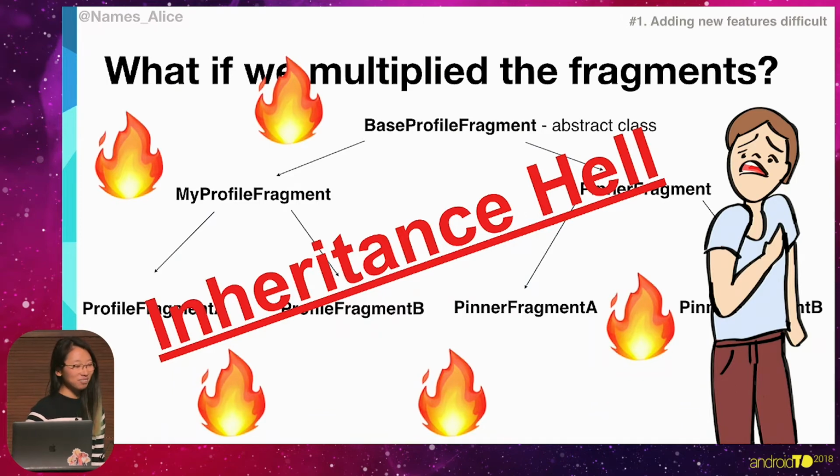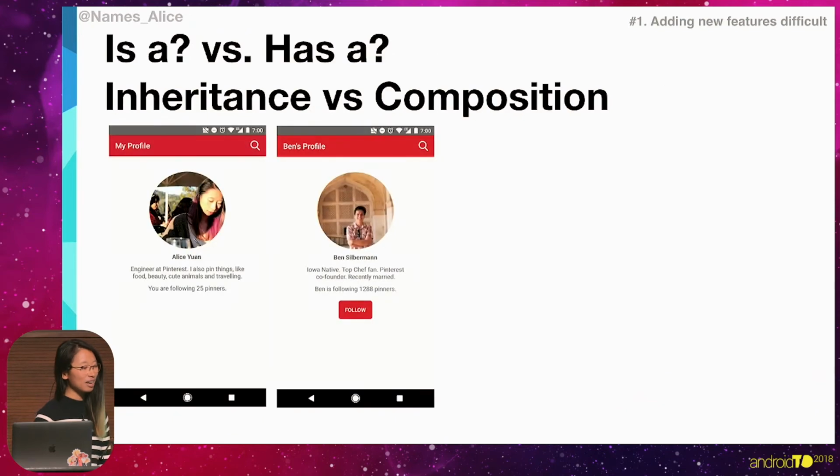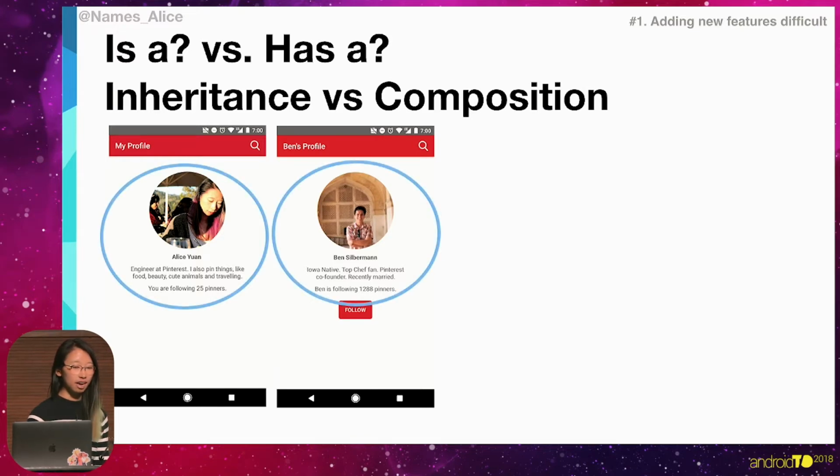So how do we avoid inheritance hell? Well, in these two views, we can see that there is this commonality between the two views. We have the avatar view. And we can see that we're using a relationship that is inheritance, but it might not be the best way to describe that relationship of the avatar view.